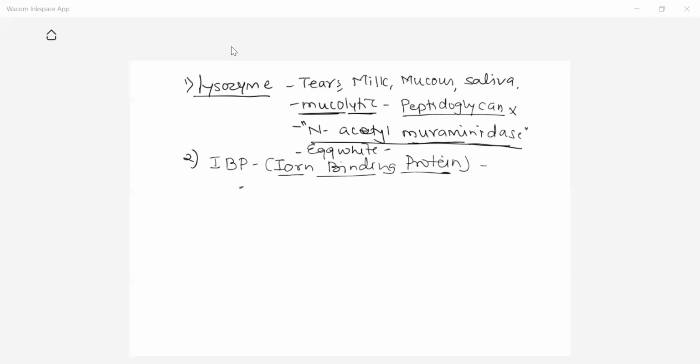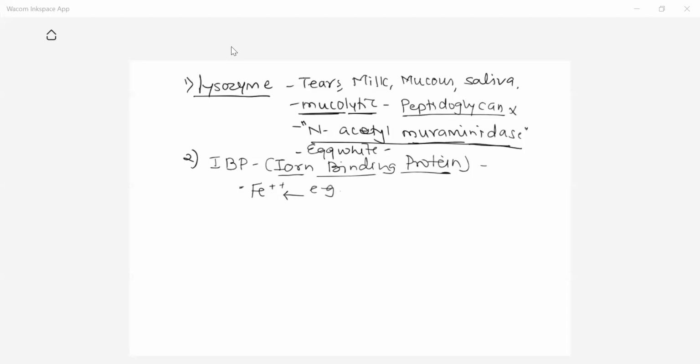They bind iron, that is Fe, which is very essential for the growth of microorganisms. When a pathogen enters the body, it requires a large amount of iron from your body, and that iron is made unavailable by this iron binding protein. Iron binding protein binds maximum iron from the body and makes iron unavailable for the growth of the organism. That is the actual mechanism of iron binding protein.